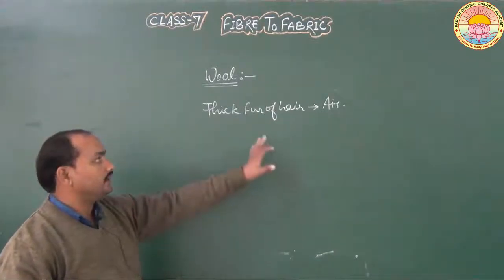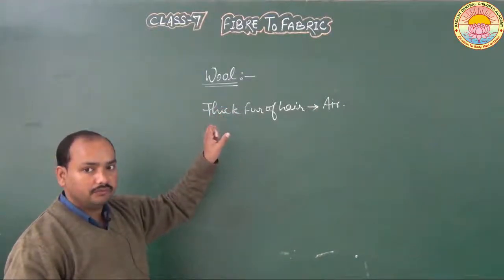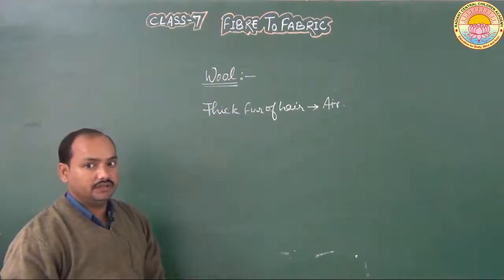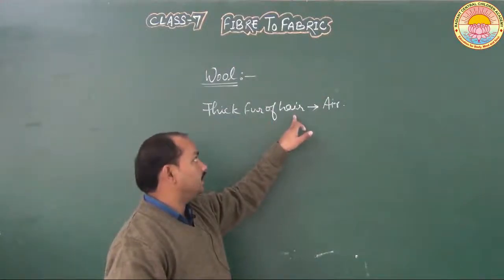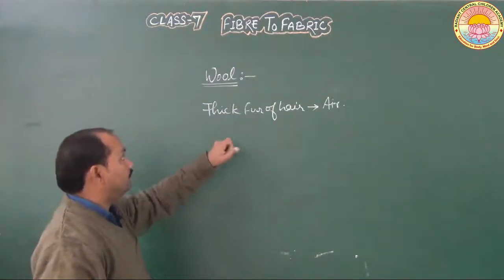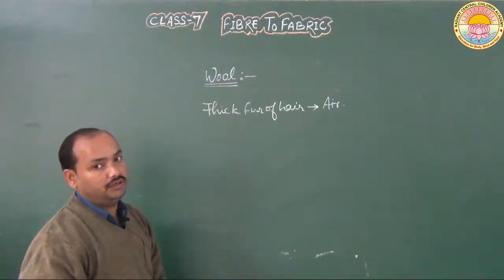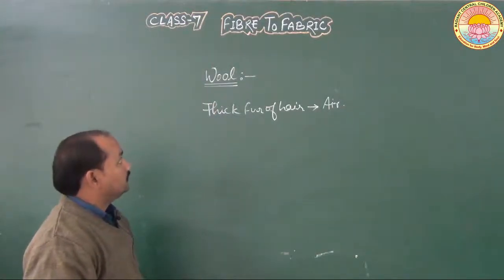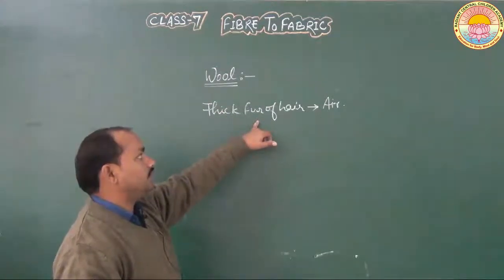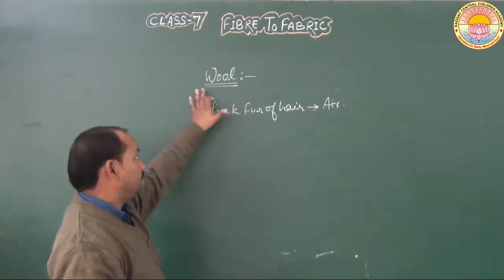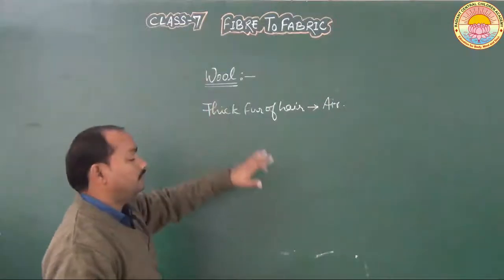And that's why it keeps the animals warm during the cold climate. So by using these furs or hairs present on the animal's body, we form wool. Wool is the fiber that is obtained from the thick coat of hair present on different animals, and from that hair we form wool fiber.